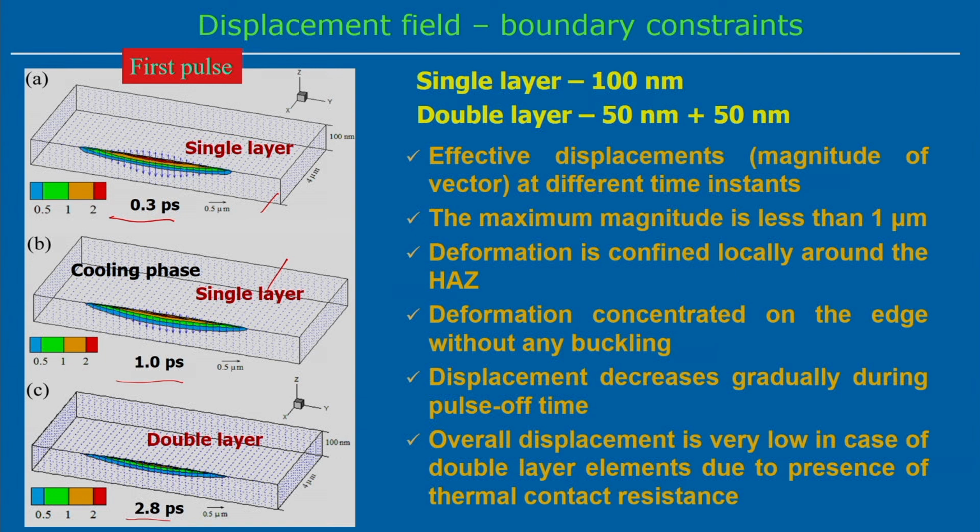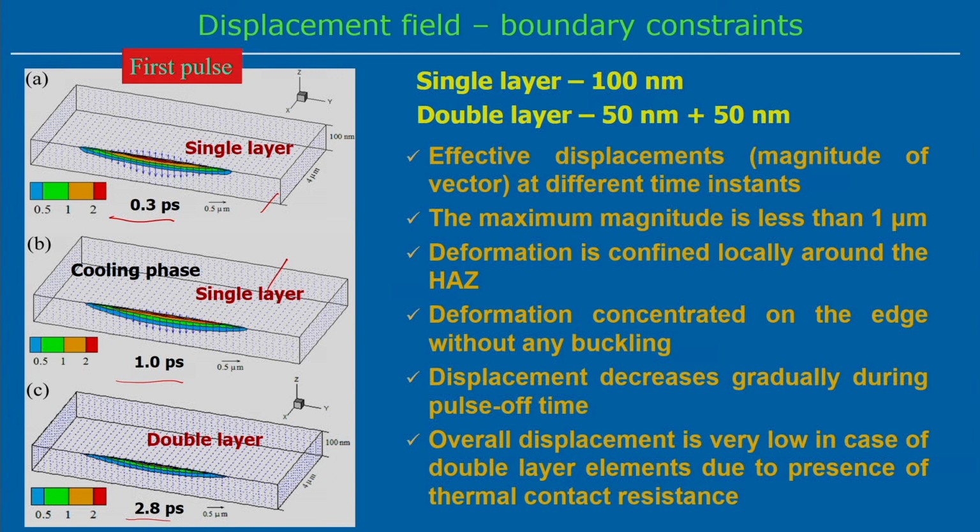In this case, deformation is confined locally around the heat affected zone. That is obvious, the deformation is mainly confined to the heat affected zone, not distributed elsewhere, and we can see there is no buckling. The deformation is concentrated at the edge without any buckling, but the displacement decreases gradually during the pulse off period.